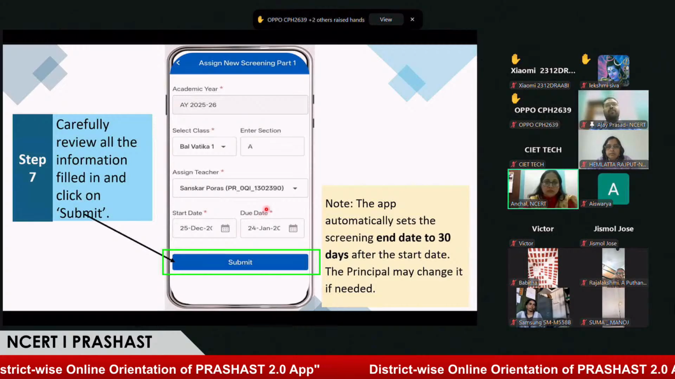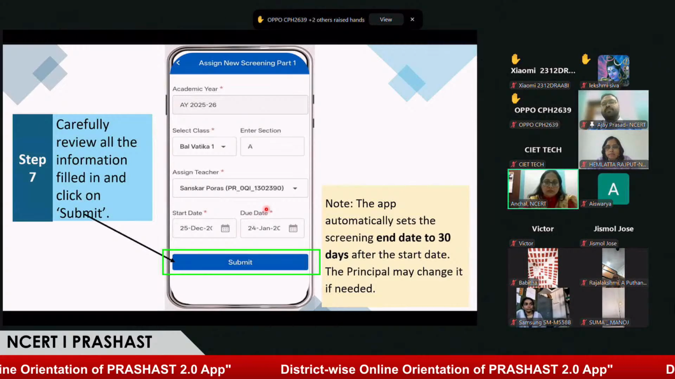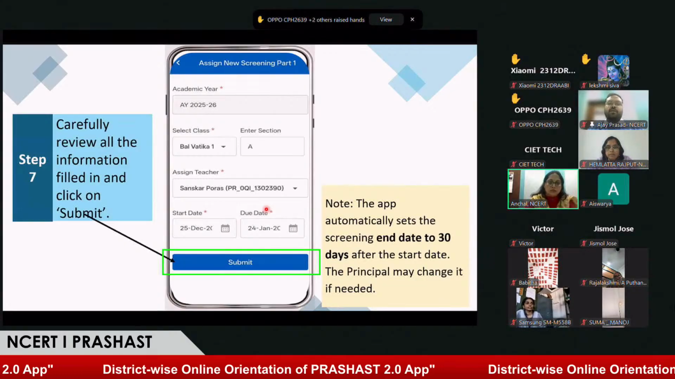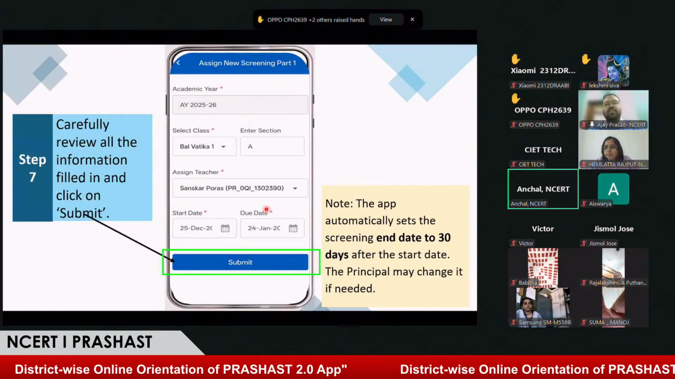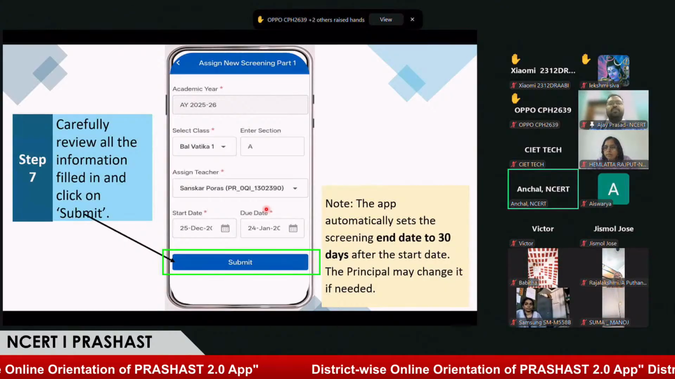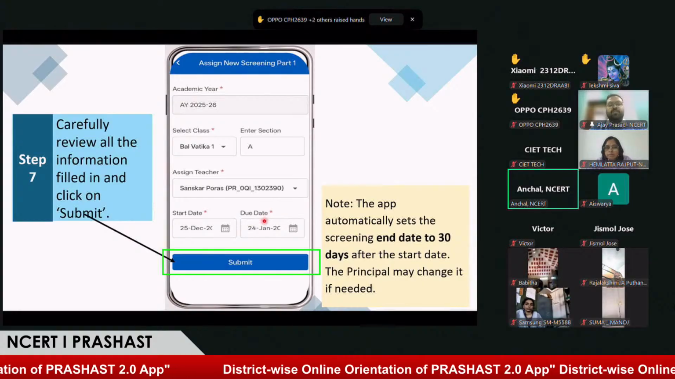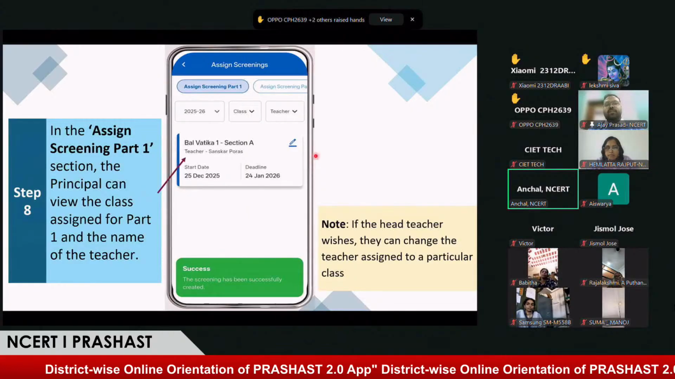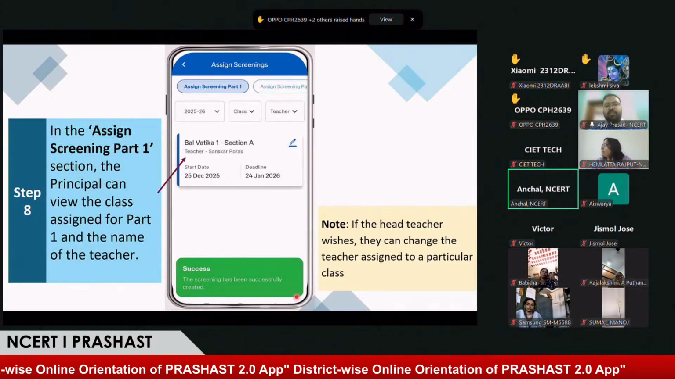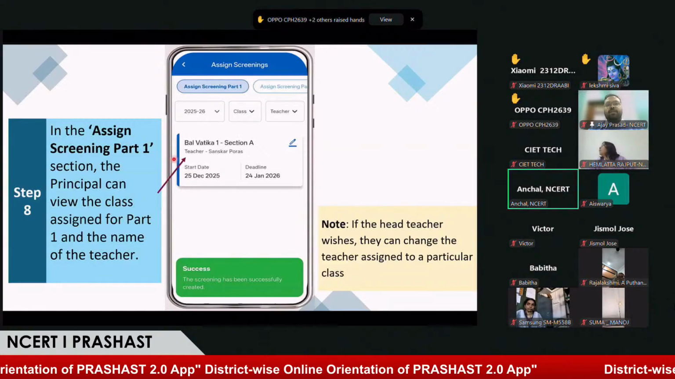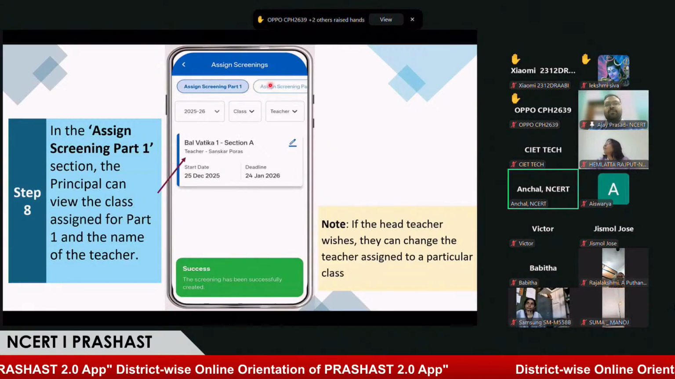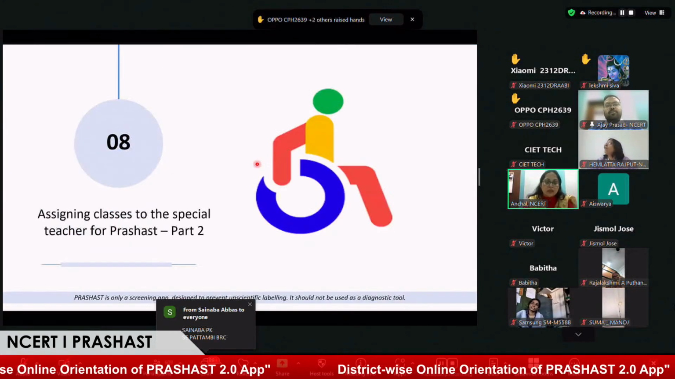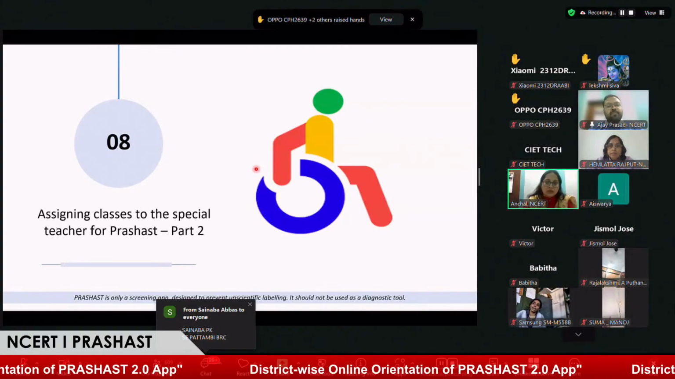In this application we have given 30 days by default for screening part 1, and if the principal has constraints, they may alter the dates. The due date can be changed by the principal and then they have to submit. After submission, we can see the screening has been assigned to the teacher, and now there will be the name of the classroom in the assigned screening page for which the teacher has been assigned. And going forward, for screening part 2, the process is similar.